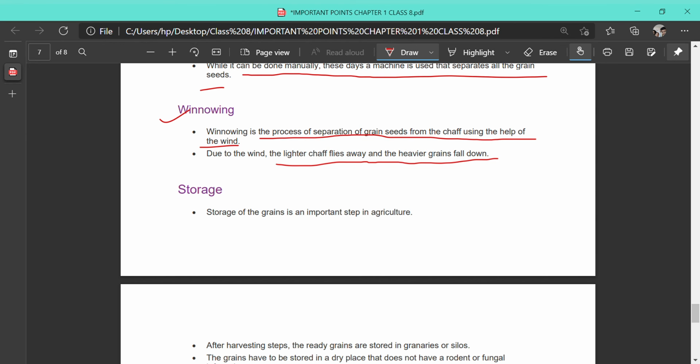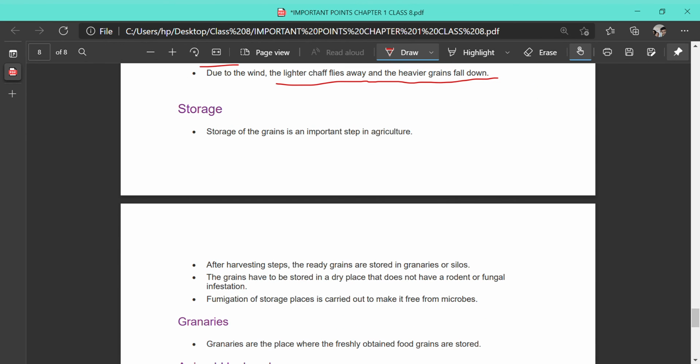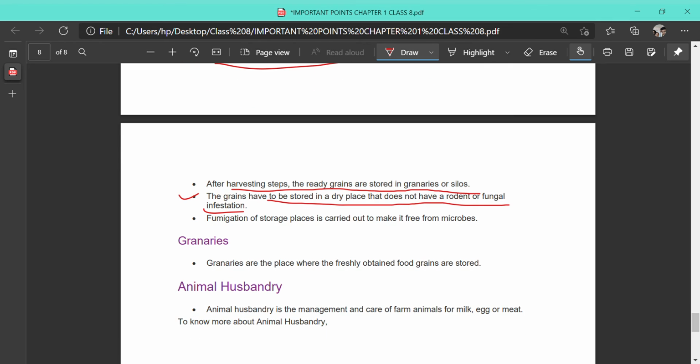So the next step is storage. How the crops are stored. Storage of grains is an important step in agriculture. After harvesting, the ready grains are stored in granaries or silos. The grains have to be stored in a dry place, that does not have any rodents or fungal infections. Fumigation is a process which is done before storing these crops so that no microorganisms can attack. Granaries. Granaries are the places where freshly obtained crops are stored.